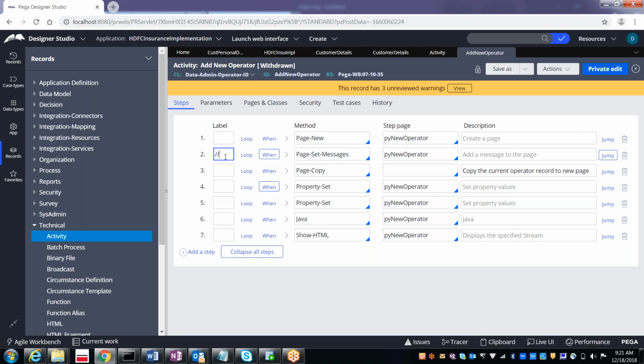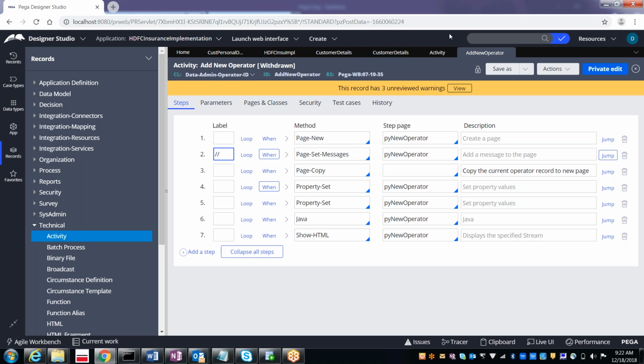I hope everybody knows that even in C++ we have comments. Comments means that is not executable code. That is just information to the user. Otherwise, if you don't want to run this, we can comment it. Two slashes indicate it is going to be commented, so even though you have this step in the activity, it will not execute. If required, I can uncomment, then this will work. If you give two slashes, it will be like a comment.